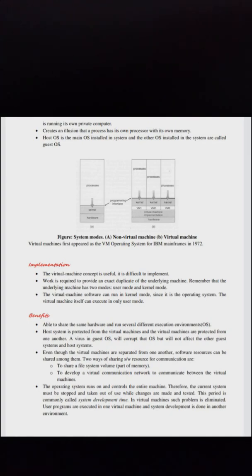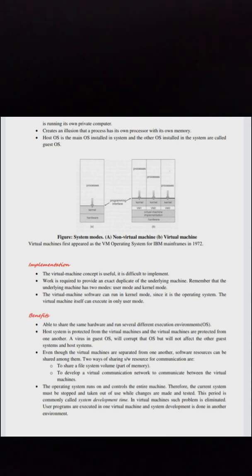Host OS is the main OS installed in the system, and the other OS installed in the system are called guest OS. See the figure. Virtual machines first appeared as the VM operating system for IBM mainframes in 1972.